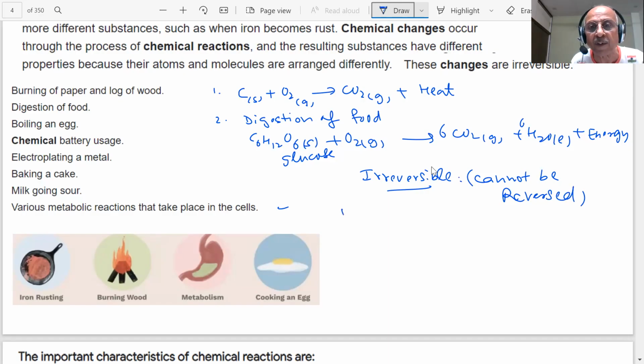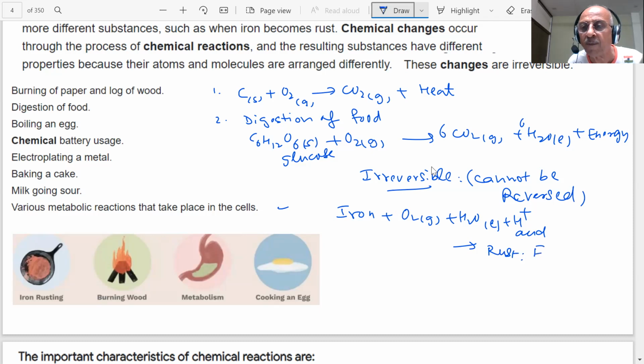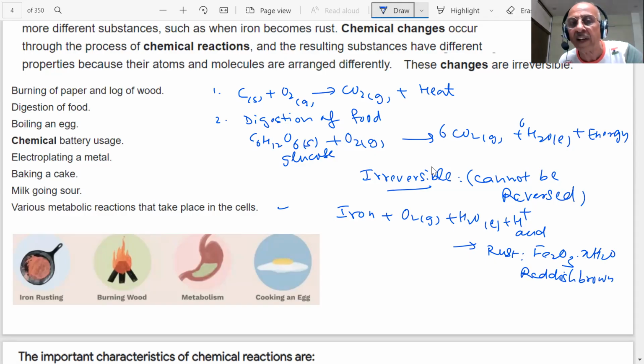Iron getting rust. What happens to the iron, students? You have seen that iron reacts with oxygen and there is water, and there is acid, H plus, and you have seen rust formation on the iron. That is a new compound, Fe2O3·xH2O, which is reddish brown in color. These are all examples of chemical changes: burning of wood, the digestion of food, cooking of an egg. You are making an omelette of an egg.